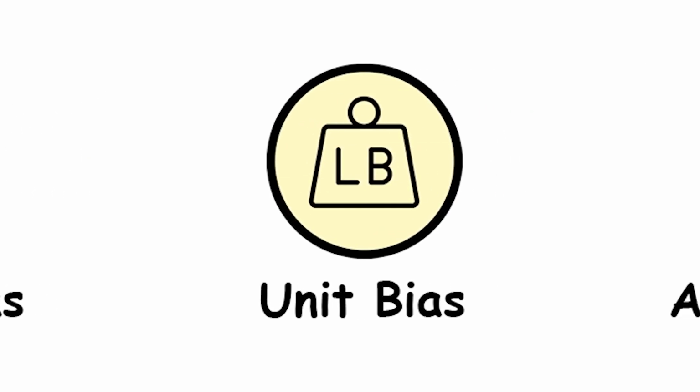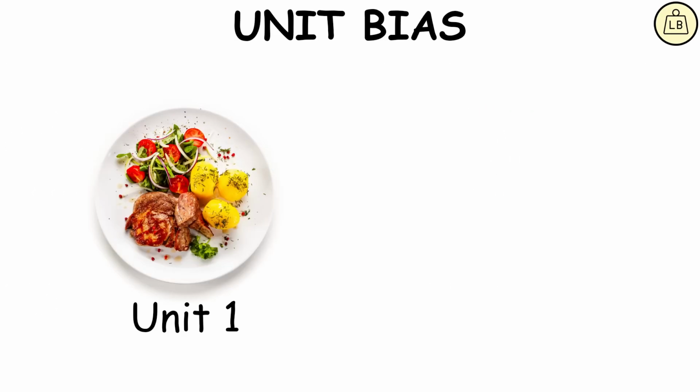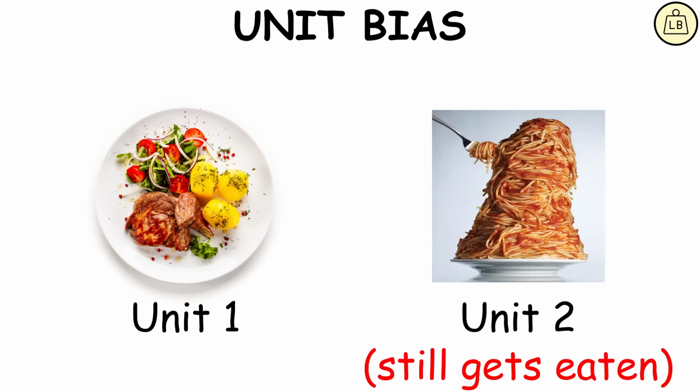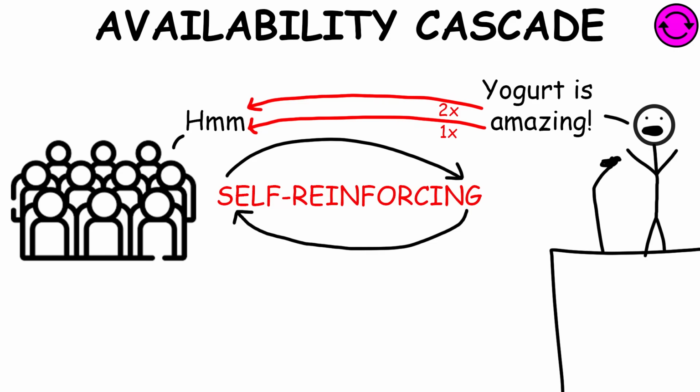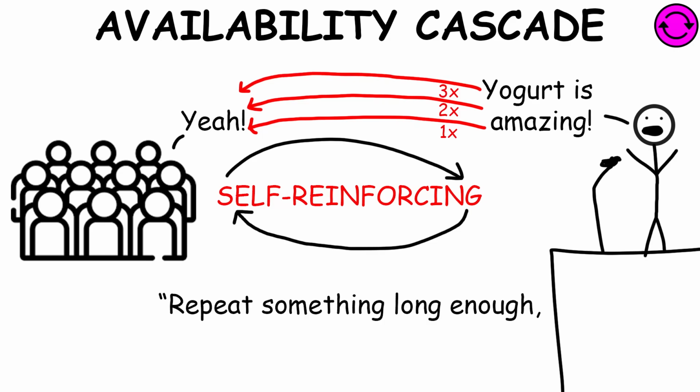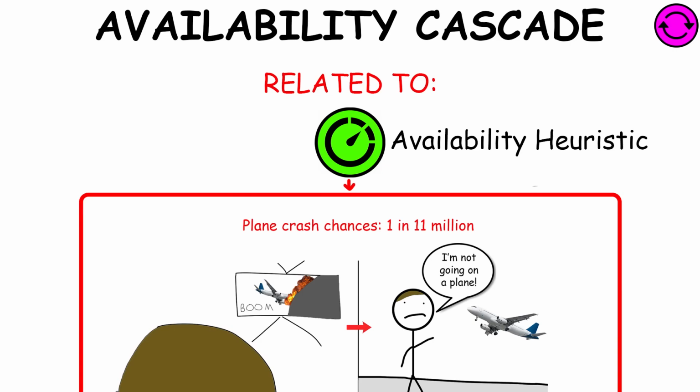Unit bias. The standard suggested amount of consumption, like the food serving size, that's perceived to be appropriate. A person would consume it all, even if it was too much for that particular person. Availability cascade. It's a self-reinforcing process in which a collective belief gains more and more plausibility through its increasing repetition in public discourse. It can be summarized in the phrase, "Repeat something long enough, and it will become true." It's related to the availability heuristic.